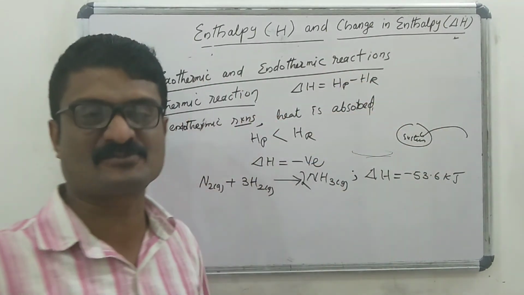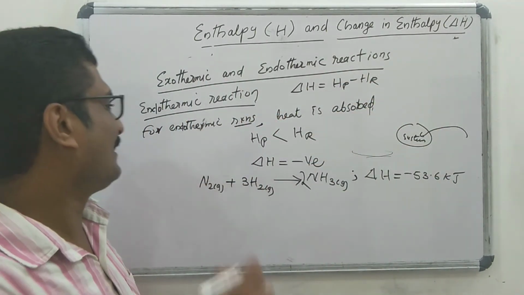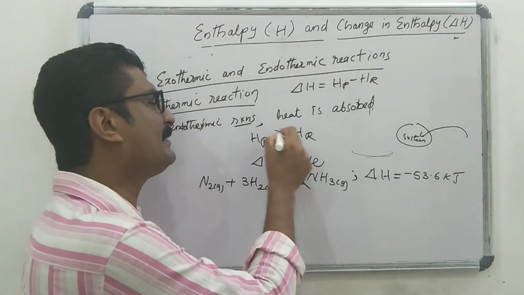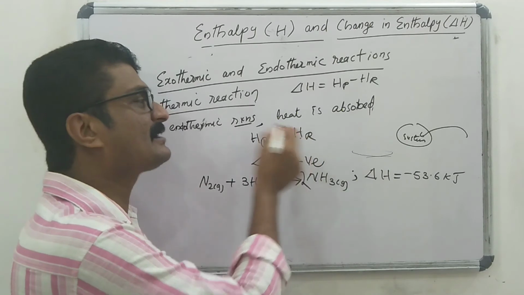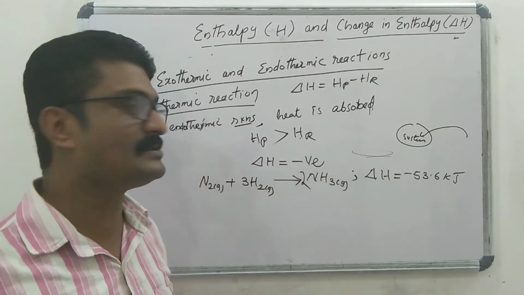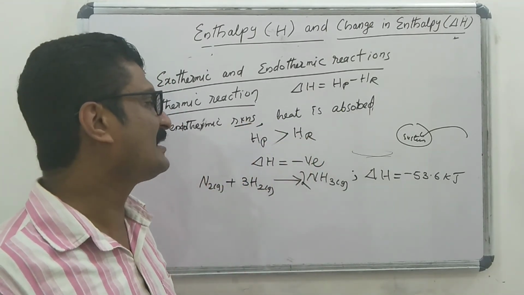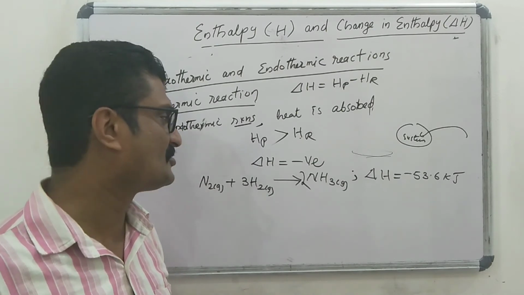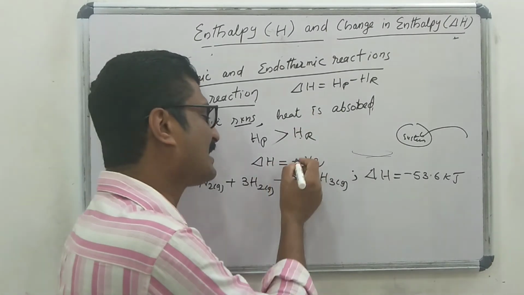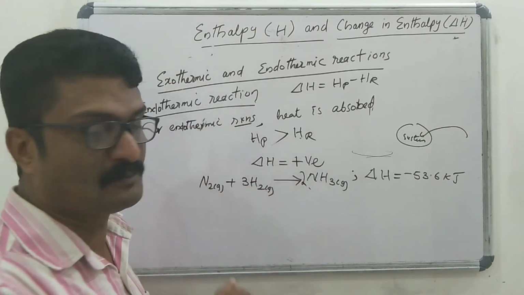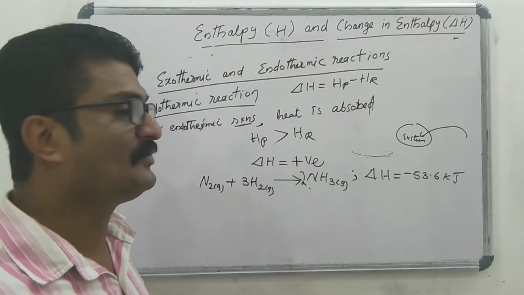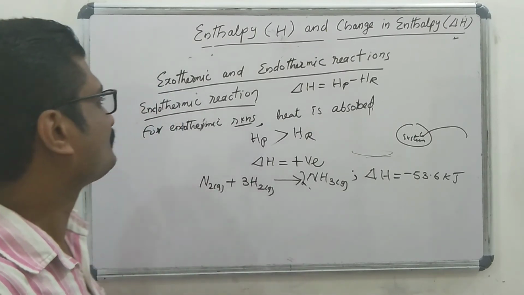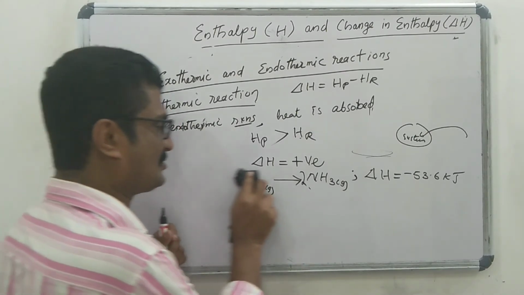Yes, heat is absorbed. Okay, then next point, for endothermic reaction, we can say the enthalpies of the product is greater than enthalpies of the reactant. Enthalpy of the product is greater than enthalpy of the reactant. Then the sign of delta H becomes positive for endothermic reactions.